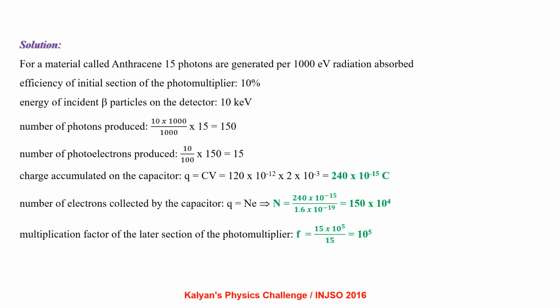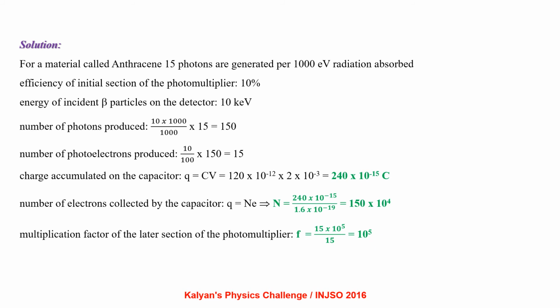Number of electrons collected by the capacitor, Q equal to Ne. So N equal to Q by e, that is 240 into 10 power minus 15 by 1.6 into 10 power minus 19, which comes out to be 150 into 10 power 4. Multiplication factor of the latter section of the photomultiplier, F equal to 15 into 10 power 5 by 15, that is 10 power 5.